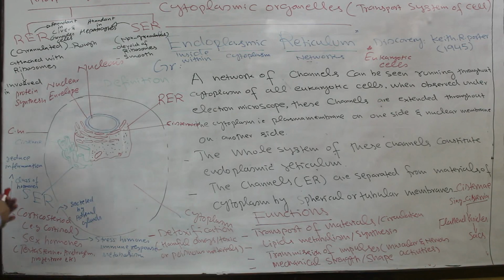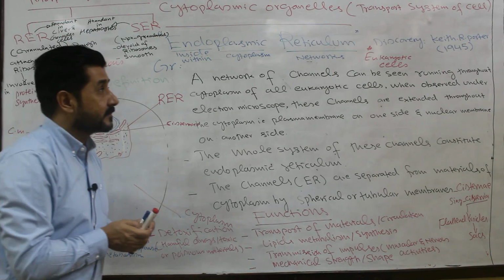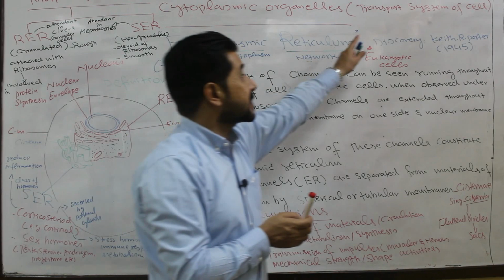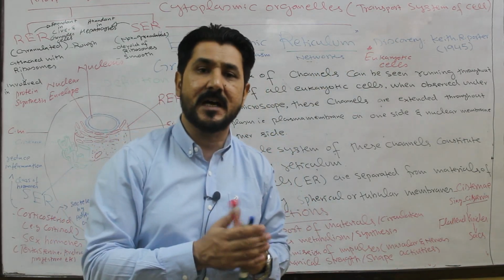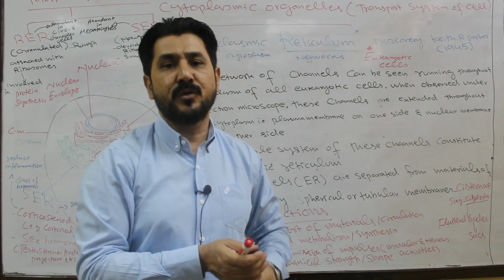On one side they are attached to the nuclear envelope of the nucleus, and on the other side they extend towards the cell membrane. Endoplasmic reticulum forms the transport system of the cell, acting as the circulatory system of the eukaryotic cell.